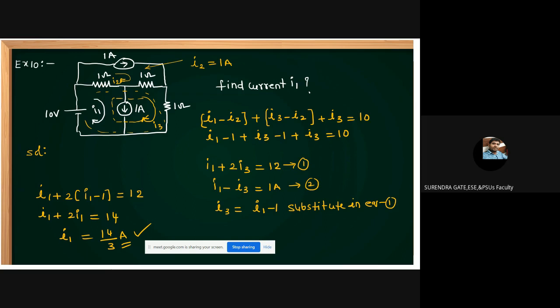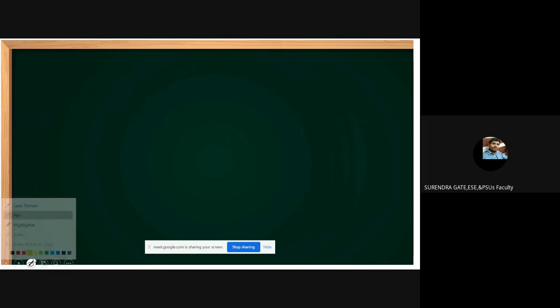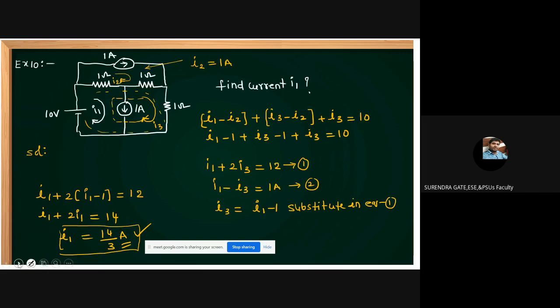I1 equal to 14 by 3 amperes. It is asked only I1, then your answer is 14 by 3 amperes. Like this. It's very simple, but you practice more and more. More number of problems you can practice. Here we want to get the idea of which problems the super mesh analysis should be applied to. Okay, the next one is one more problem I'm writing here. This is example 10. Next, example 11.